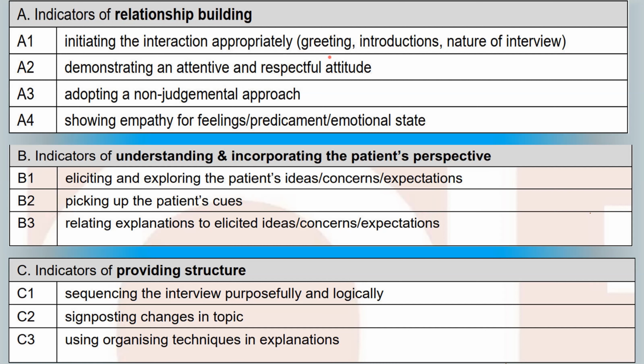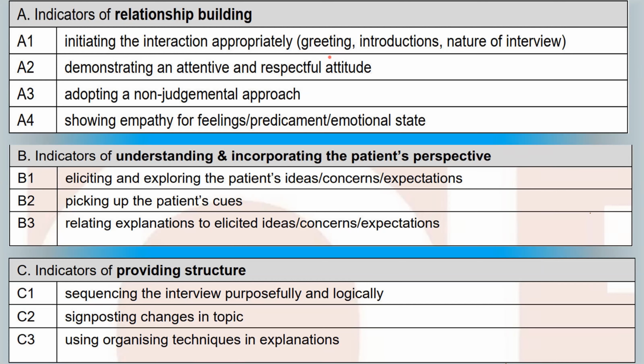It is very important to demonstrate an attentive and respectful attitude, especially towards potentially embarrassing and distressing matters. For example, if someone tells you, "My father died of this condition," you should say, "Sorry to hear about your father."